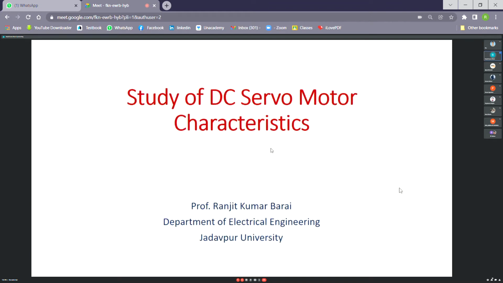The thing is, a servo motor is a special kind of DC motor. You will find this type of DC motor in machine tool applications, in precision motion control applications, in industry, in academics, and many places.